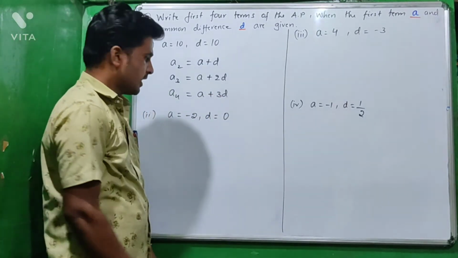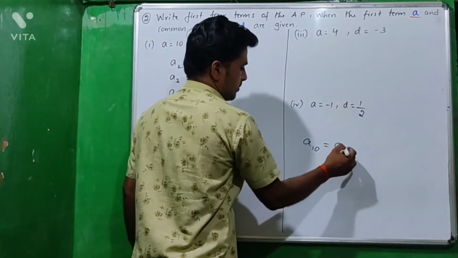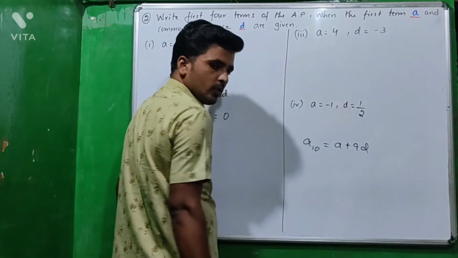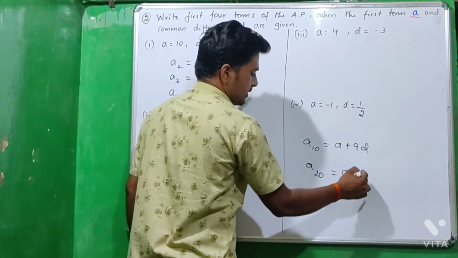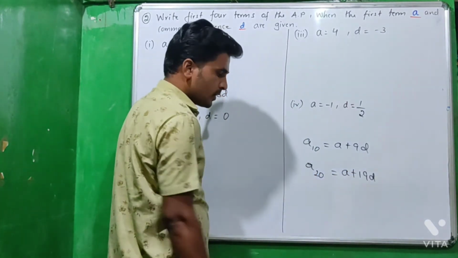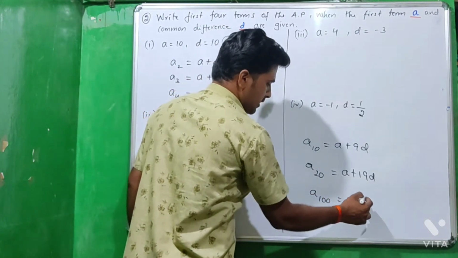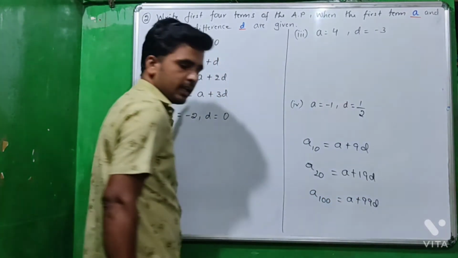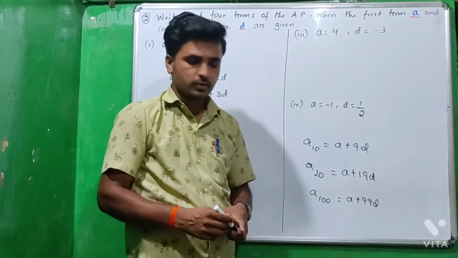And also here a10 equal to a plus 9d, and a20 equal to a plus 19d, and also a100 equal to a plus 99d, like this. Behind 20 there is 19, remember this point.